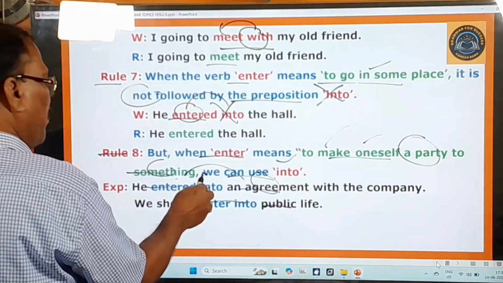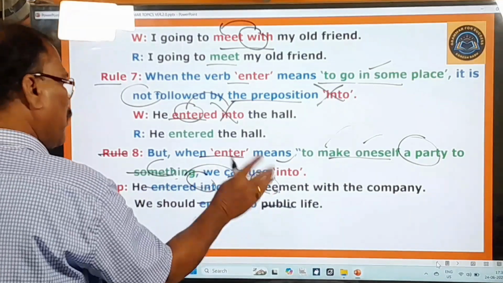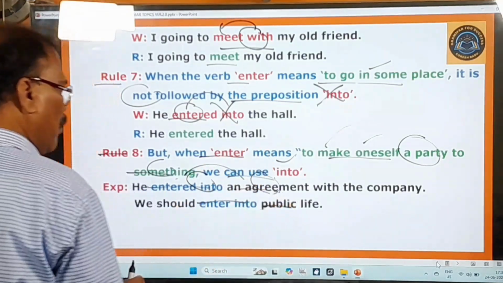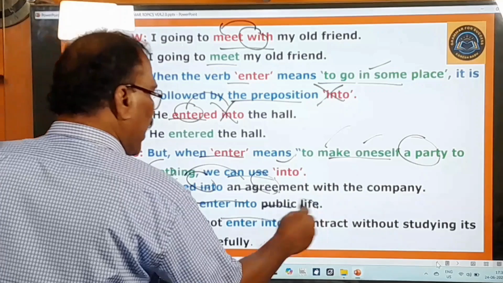You have to use the preposition "into". "He entered into an agreement." Okay, "We should enter into public life." Okay, and here you should not enter into a contract.